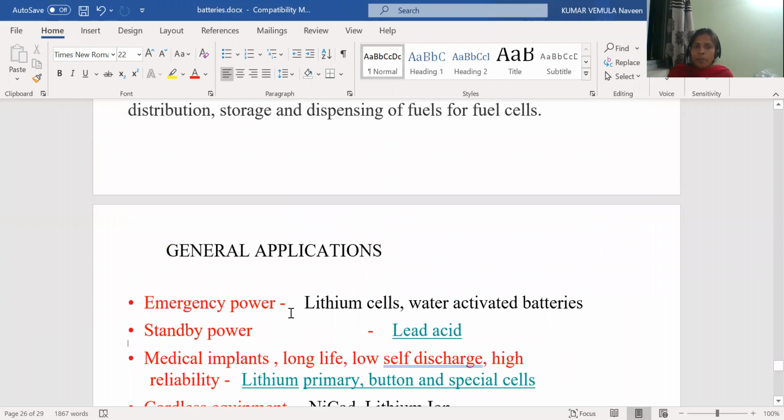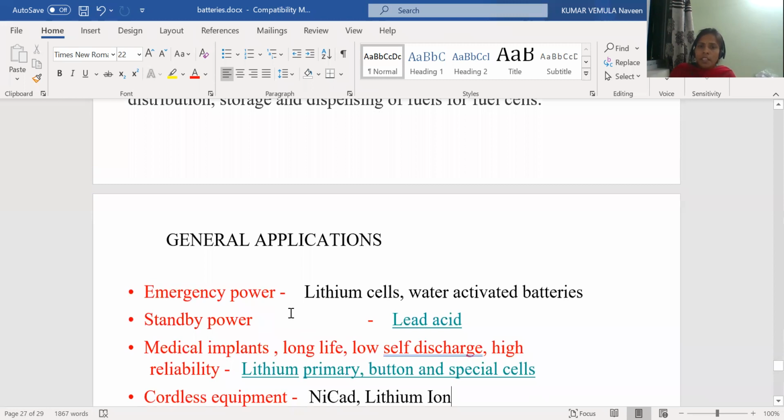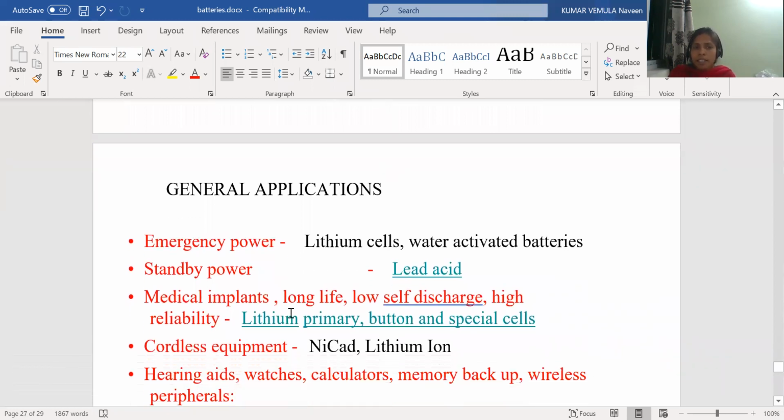In emergency power, what are we using? Lithium cells and water activated batteries. In standby power, we are using the lead acid battery. In medical implants, where you want long life, low self discharge and high reliability, we are using the lithium primary button and special cells. In cordless equipments, we are using the nickel cadmium battery and the lithium ion batteries, especially in cordless phones.